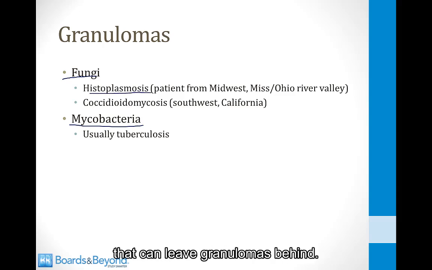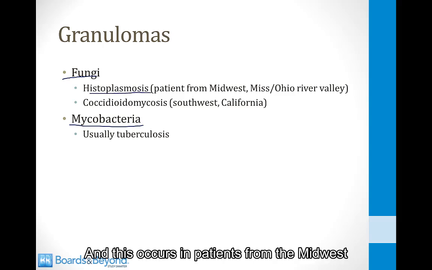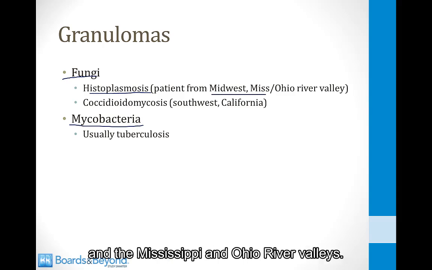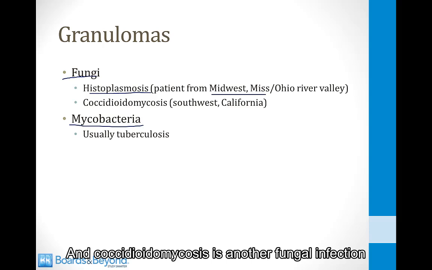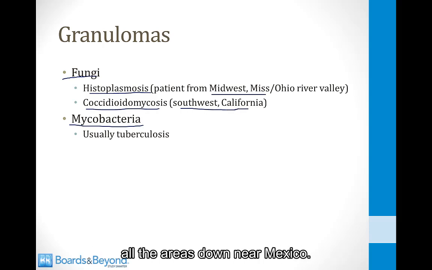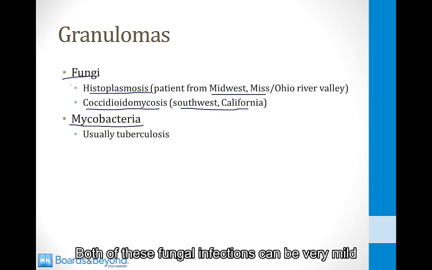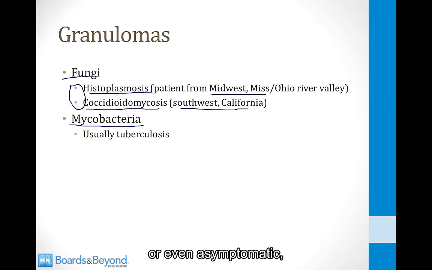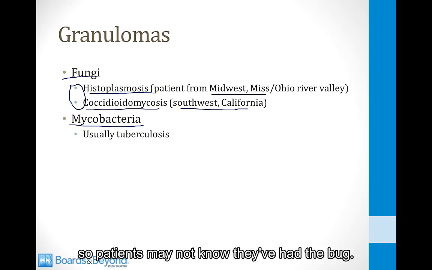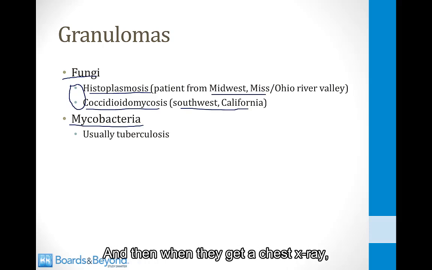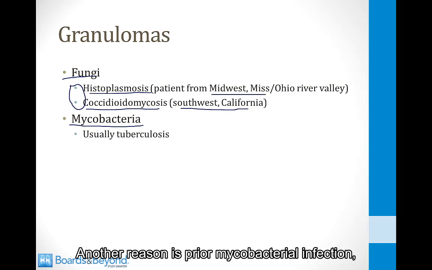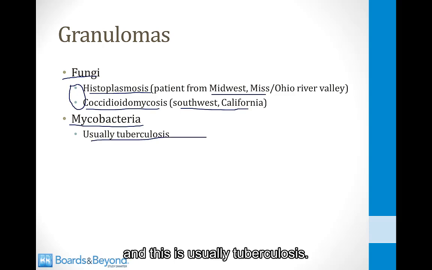Histoplasmosis is one fungus that can leave granulomas behind, and this occurs in patients from the Midwest and the Mississippi and Ohio River valleys. And coccidioidomycosis is another fungal infection that occurs in the Southwest and California, all the areas down near Mexico. Both of these fungal infections can be very mild or even asymptomatic, so patients may not know they've had the bug, and then when they get a chest x-ray, you'll see an old healed granuloma. Another reason is prior mycobacterial infection, and this is usually tuberculosis.